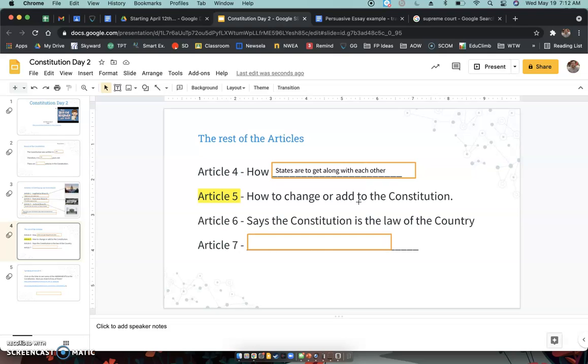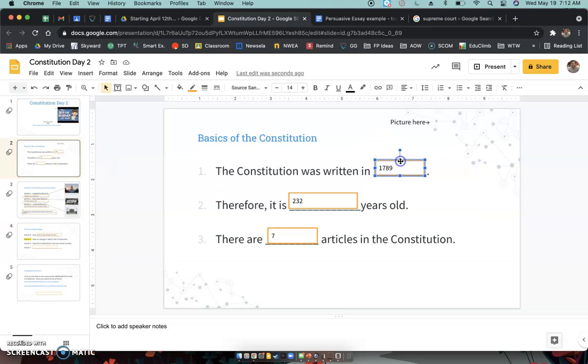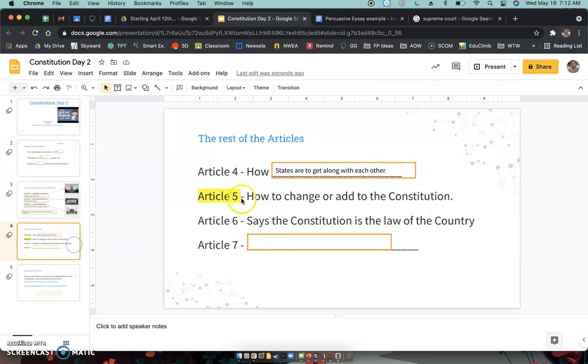And one of the reasons why is because we talked about how back in 1789, the world was way different, right? There's a lot of laws that we had to pass because things in 1789 were just so different. It was so long ago, right? So Article 5 is very important: how to change or add to the Constitution. That's what it said there. It kind of said the process to do that.